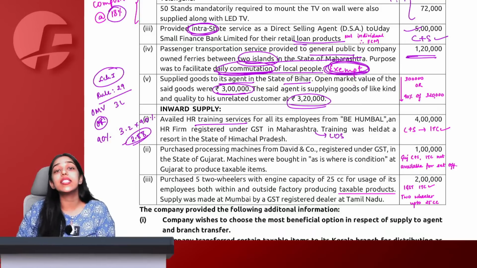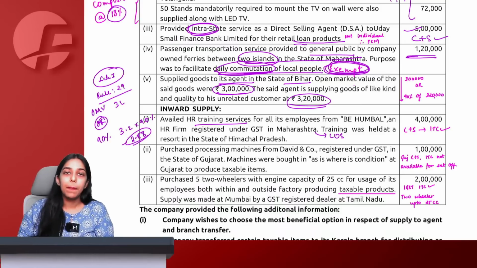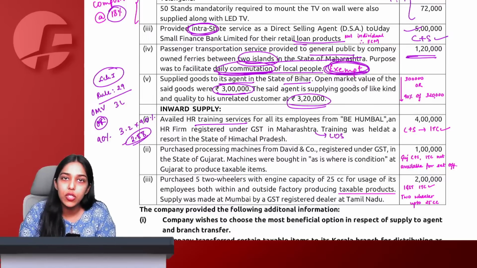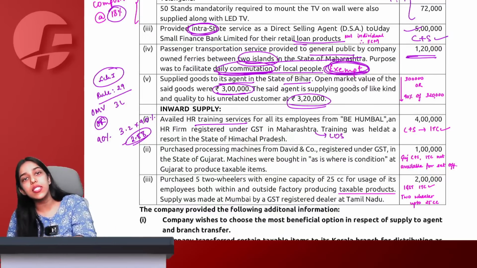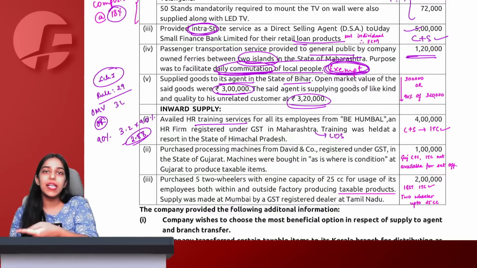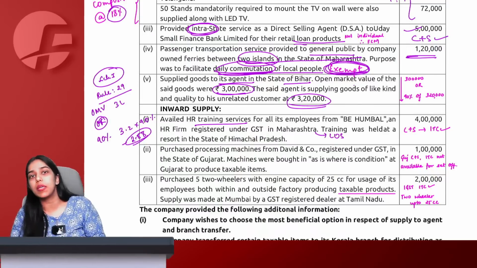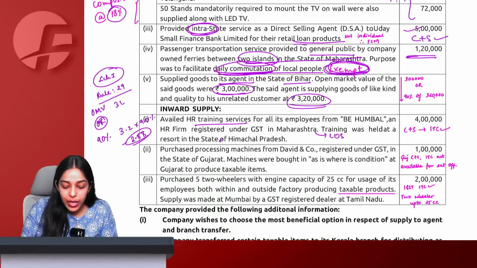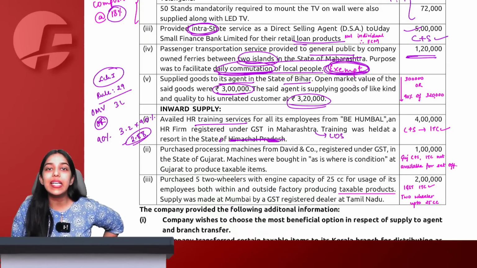Ma'am, we have studied in Section 12 of the IGST Act that if training and appraisal services are provided to a registered person, always the location of the registered person becomes the place of supply. If it is provided to an unregistered person, in that case the place where training is conducted becomes the place of supply. Now here, because the recipient is a registered person, where the training was conducted is completely irrelevant.